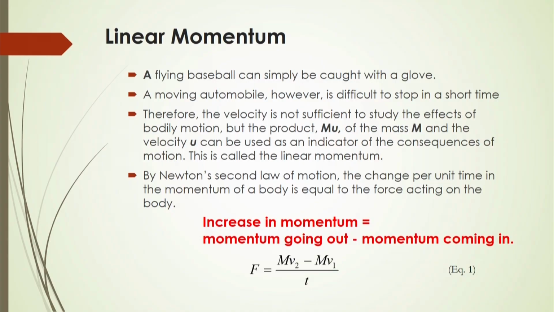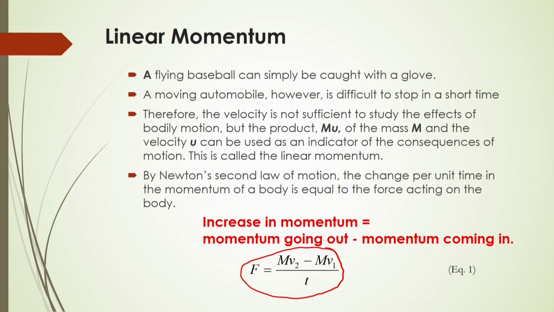By Newton's second law of motion, the change per unit time in the momentum of a body is equal to the force acting on the body. So, the increase of momentum can be represented by the force acting on the body. Force will be equal to m v2 minus m v1 divided by t, as given in this equation in the slide.